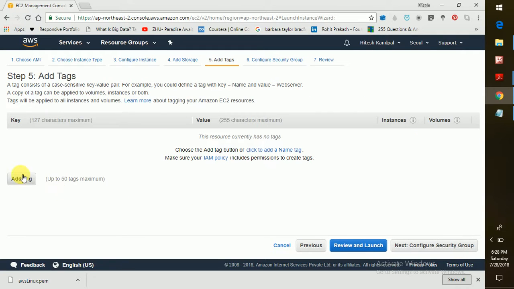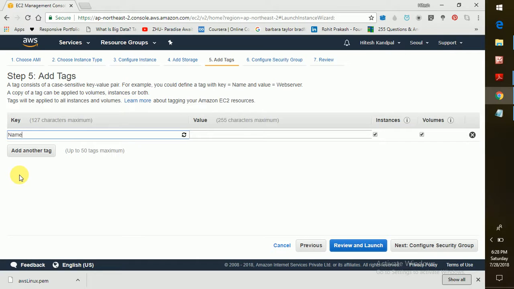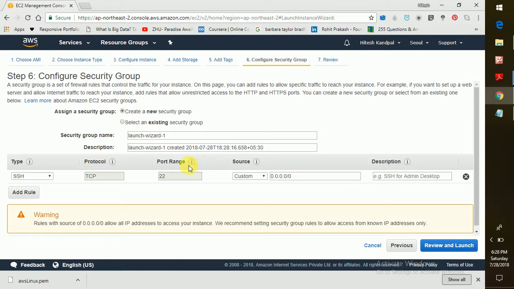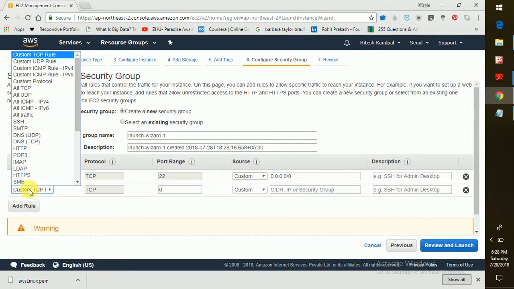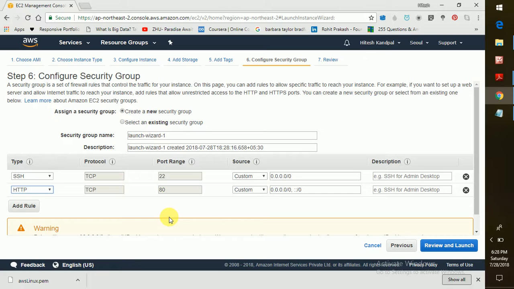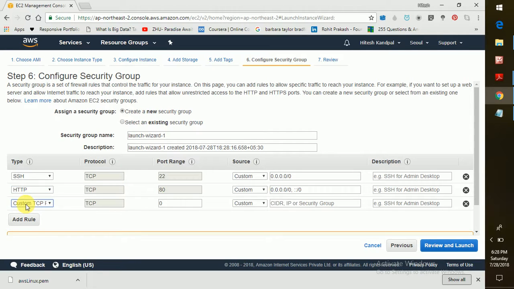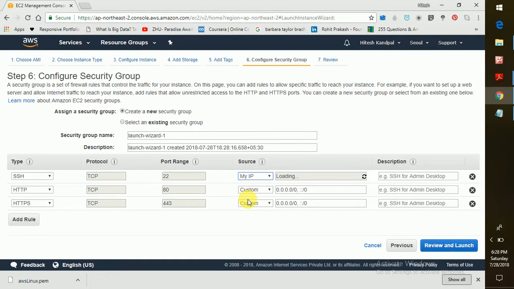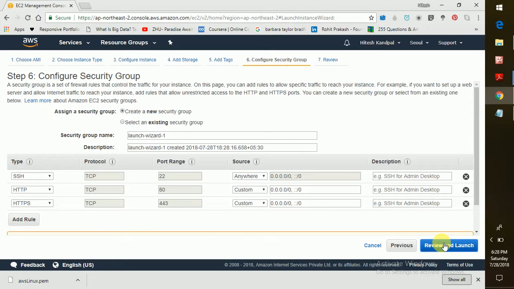So next is my key. Here I can give the name of the server or employee ID, team name, anything I want to give. Linux latest, and I can configure my security groups. These are virtual firewalls. Here I can add my rules if I want to host websites, so I can give HTTPS permissions, and I can restrict it to my IP or some other IP for security purposes, and I can go to review and launch.